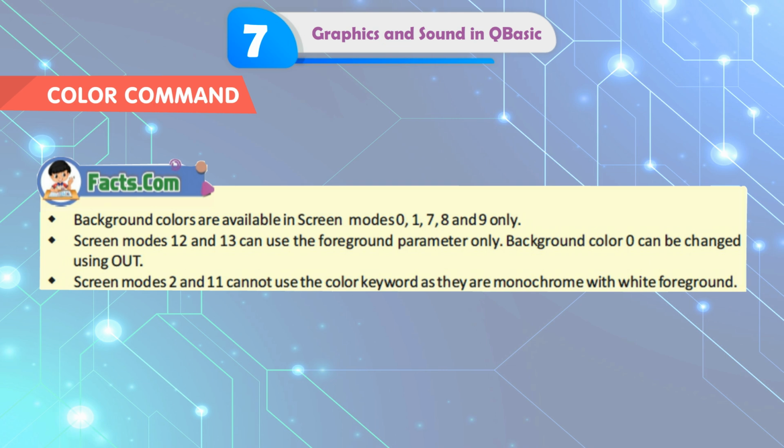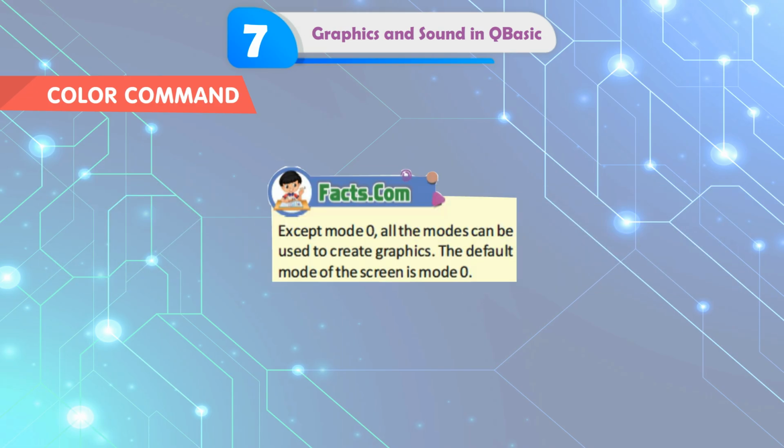Facts: Background colors are available in screen modes 0, 1, 7, 8 and 9 only. Screen modes 12 and 13 can use the foreground parameter only. Background color 0 can be changed using COLOR. Screen modes 2 and 11 cannot use the color keyword as they are monochrome with white foreground. Except mode 0, all the modes can be used to create graphics. The default mode of the screen is mode 0.